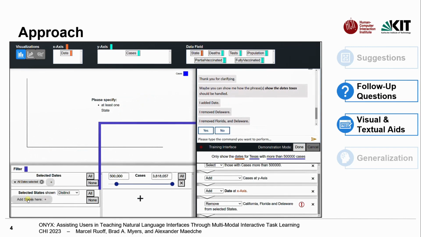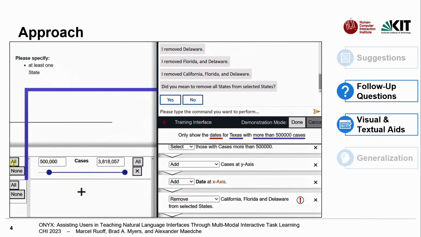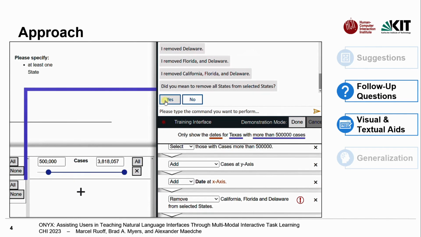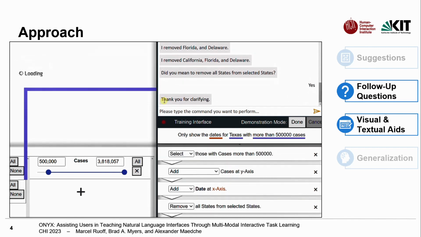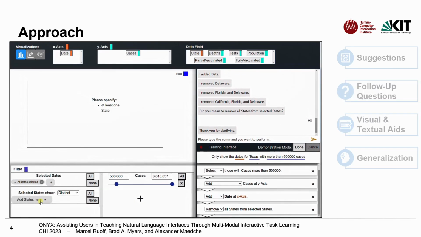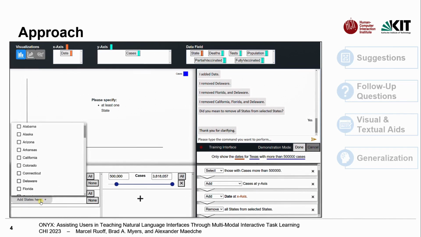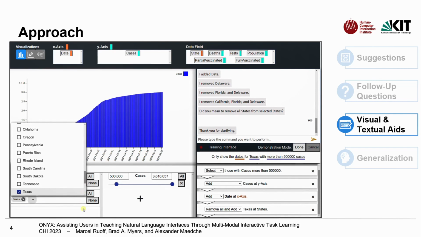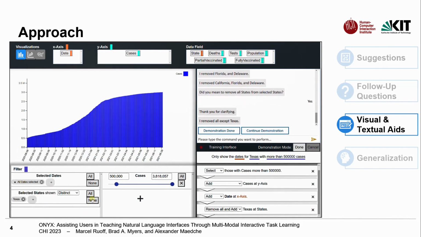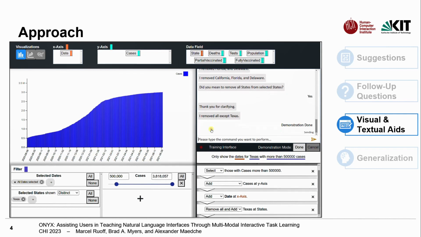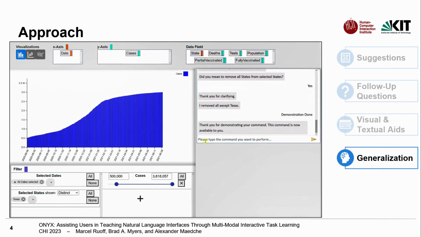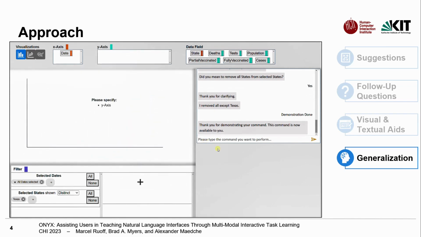However, ONYX detects an ambiguity in our demonstration and asks us to clarify it. ONYX connects the follow-up question with the GUI element in which the ambiguity originated. Based on our answer to the follow-up question, ONYX adapts its current understanding. We can now add states. Since all the parameters of our natural language input were utilized in the demonstrations, ONYX prompts buttons to finish the demonstration. After finishing the demonstration, ONYX generalizes the demonstration and we are now able to utilize similar natural language inputs, such as "now only show the dates for Ohio with less than 10,000 deaths".